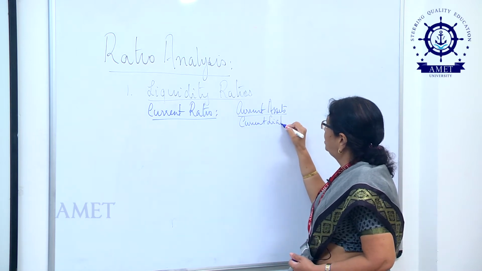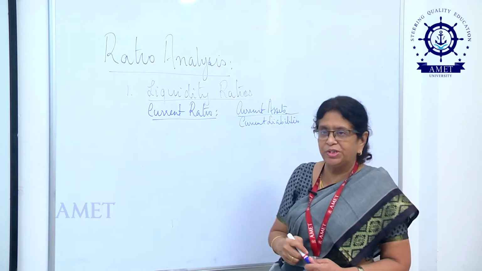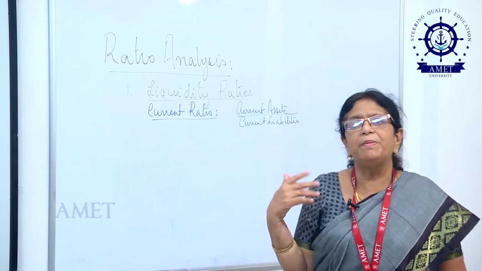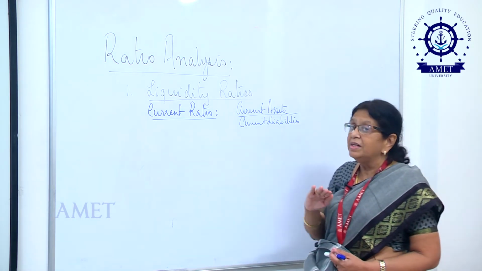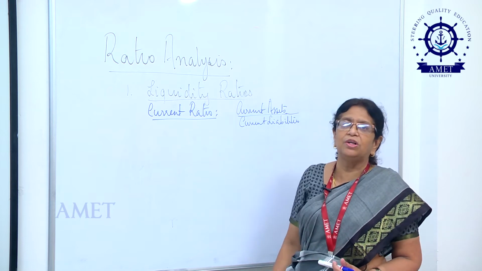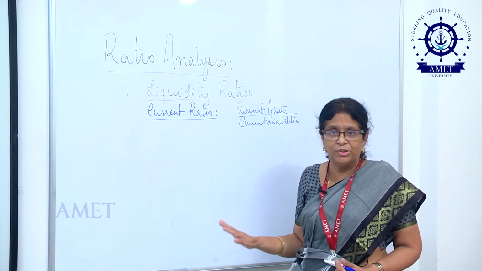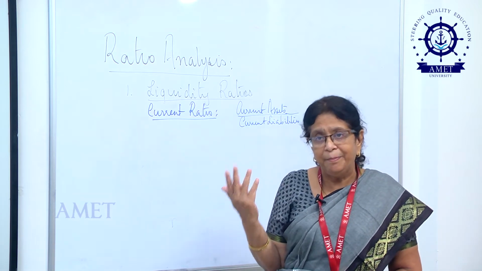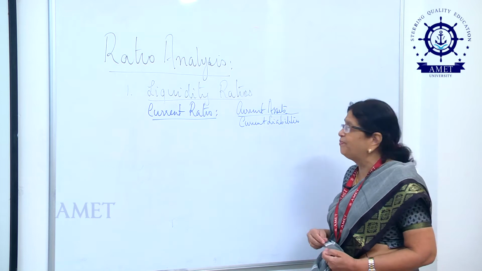Now, you might wonder what is the use of this current ratio. For example, if I am approaching a banker for getting a short term loan, the banker will surely not sanction the loan to me unless he has calculated the current ratio and he is impressed by the fact that I have an ideal current ratio, right.